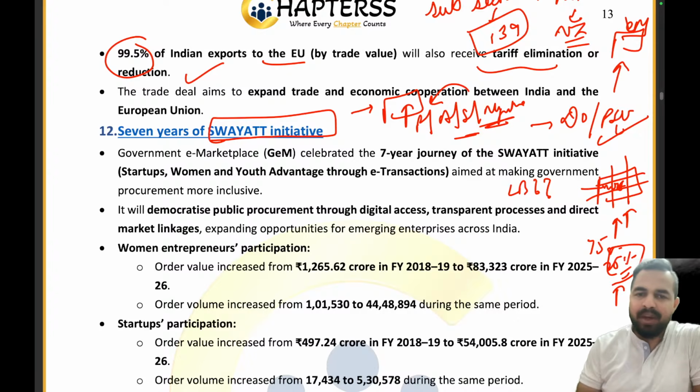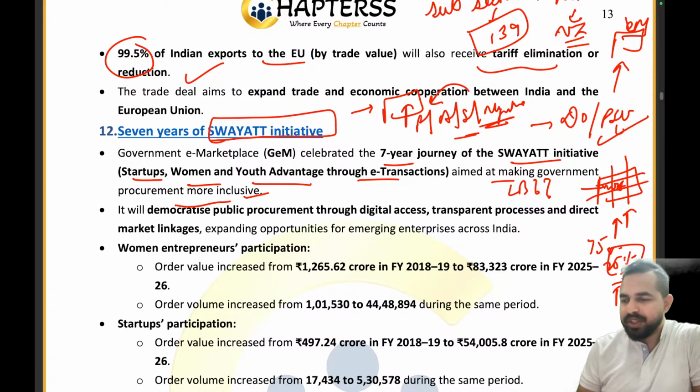So guys, Government e-Marketplace has celebrated the 7-year journey of the Swayat initiative, which stands for Startups, Women and Youth Advantage, through e-transactions, aimed at making government procurement more inclusive in nature. Clear? It will democratize public procurement through digital access, transparent processes and direct market linkages, expanding opportunities for emerging enterprises across India.